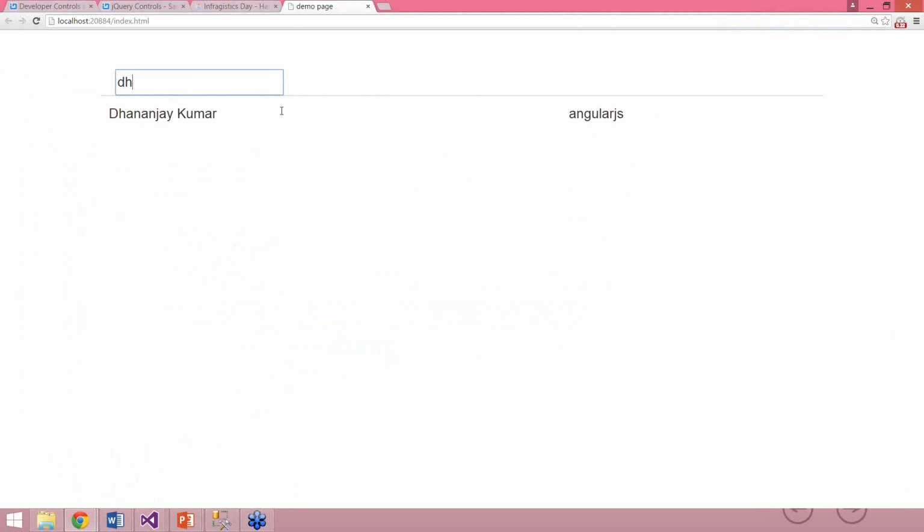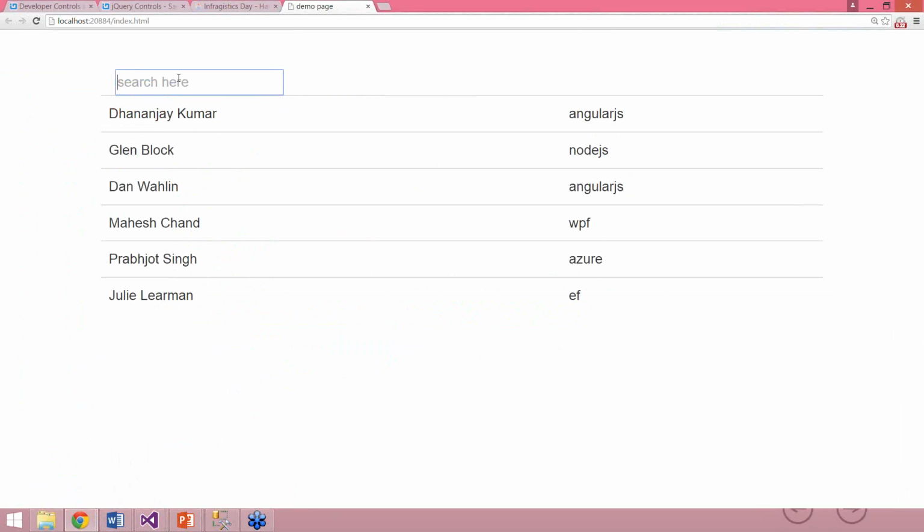And now let us go and understand a little bit of theory of AngularJS components, and then we'll come back to the demo again. I hope so far it's going good, and you are able to follow along.